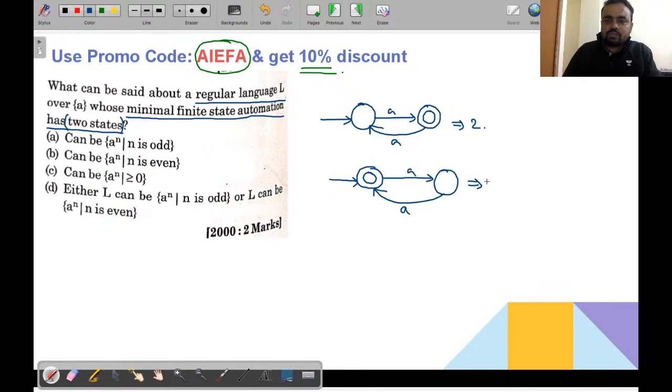So also there are 2 states, and it is given as a to the power n where n is greater than or equal to 0. So you know how to construct a DFA. This will be the final DFA. And here the number of states is? And either L can be a to the power n where n is odd or L can be a to the power n where n is even. So here the condition is given in terms of OR. So what will be the situation?